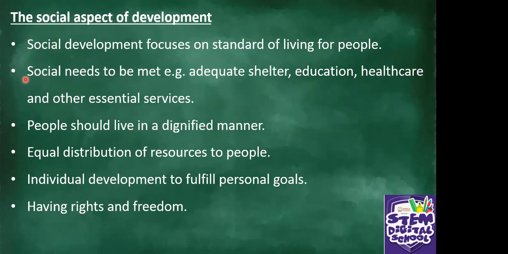Education, healthcare, and other essential services. So those are the basic needs that are needed in our societies, and they need to be met. People should live in a dignified manner. Our government should try to help poor people so that they can also enjoy the quality of life. That's what we mean by what? Dignified manner.